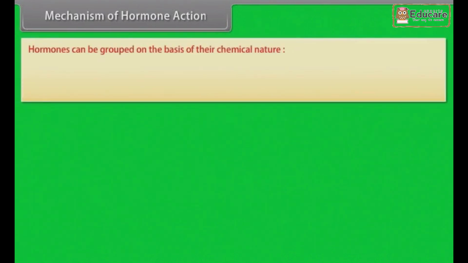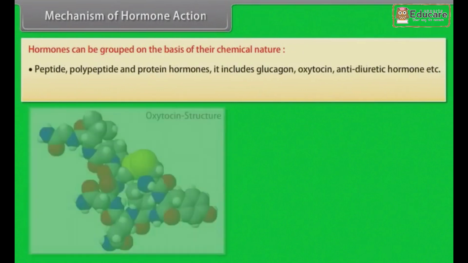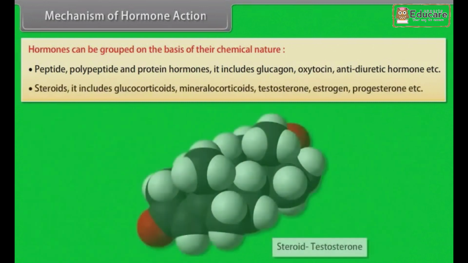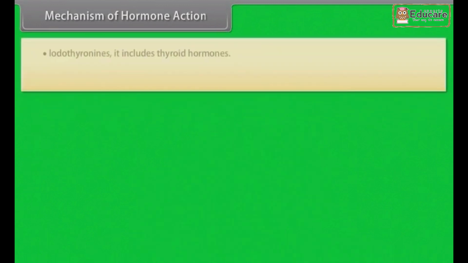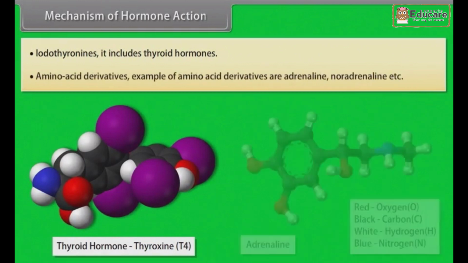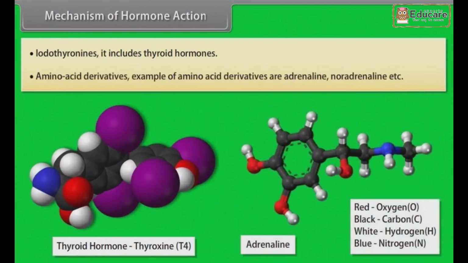Hormones can be grouped on the basis of their chemical nature. Peptide, polypeptide, and protein hormones include glucagon, oxytocin, antidiuretic hormone, etc. Steroids include glucocorticoids, mineralocorticoids, testosterone, estrogen, progesterone, etc. Iodothyronines include thyroid hormones. Amino acid derivatives include adrenaline, noradrenaline, etc.